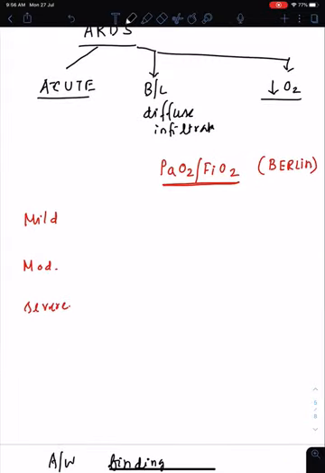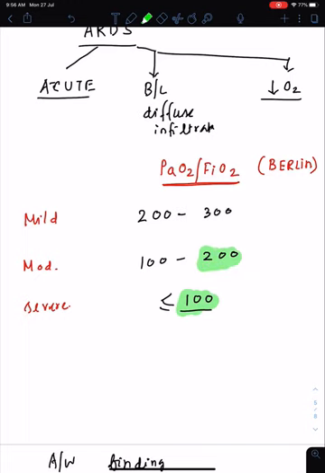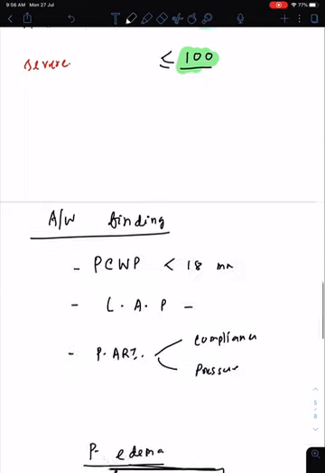Now there is a criteria of mild, moderate and severe. In mild, the PaO2/FiO2 ratio is between 200 to 300. In moderate, the PaO2/FiO2 ratio is 100 to 200. And severe is less than 100. So remember that, that is the criteria. If it's 100, then it's severe. If it's 200, it's moderate. And if it's more than 200 to less than or equal to 300, it's mild. So that's the criteria: 200 to 300 is mild, 100 to 200 is moderate, and less than 100 is severe.